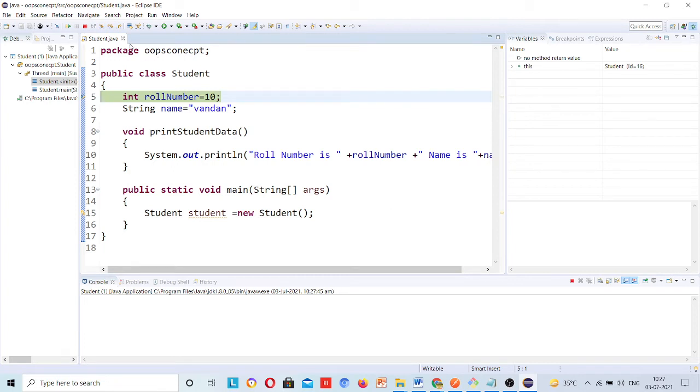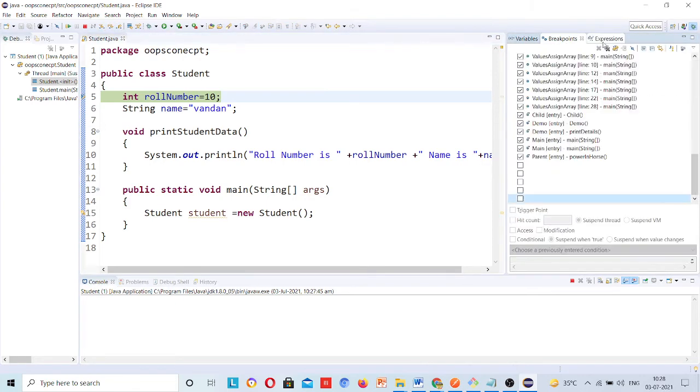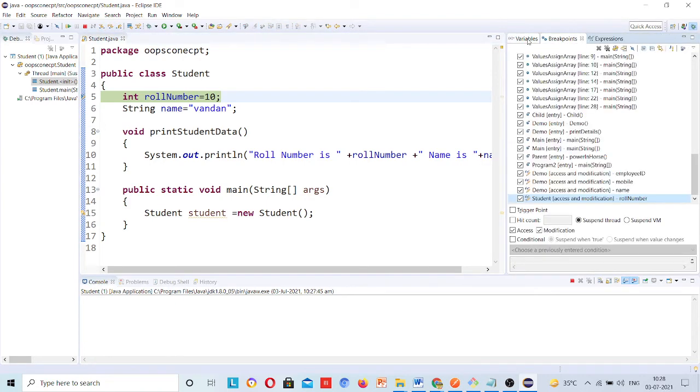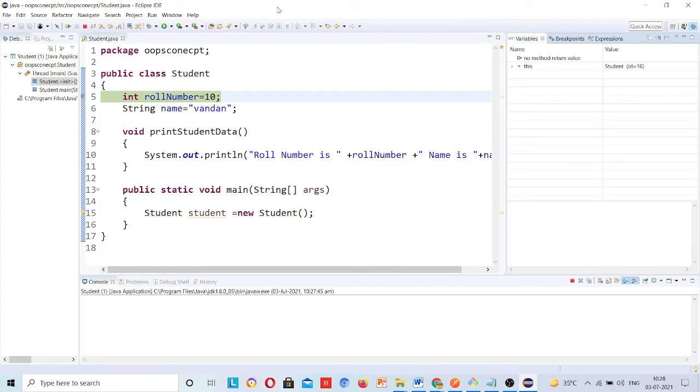Now you will see Step Over F6 and Step Into F5. I will come to what Step Into is. Just click on F6 and you can see all these breakpoints, variables, expressions are here, because now I am in debugging mode.